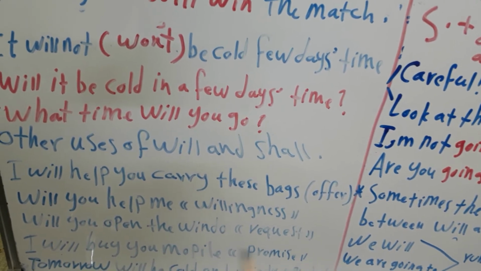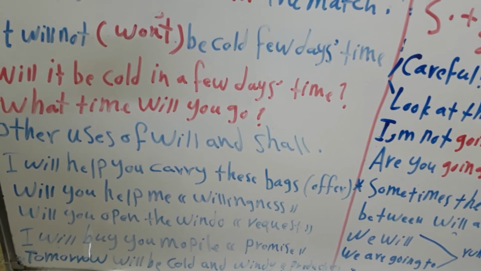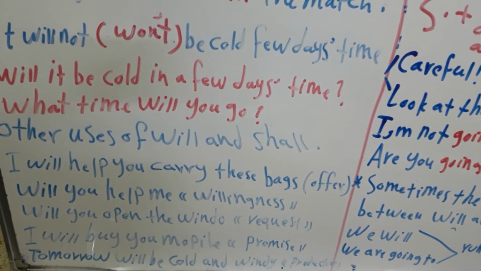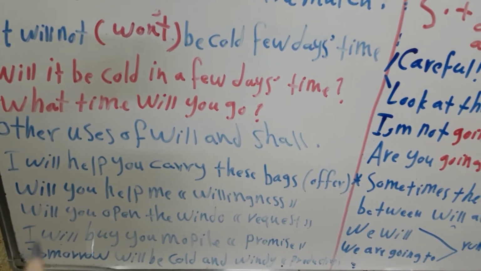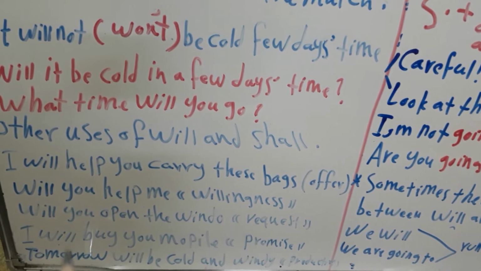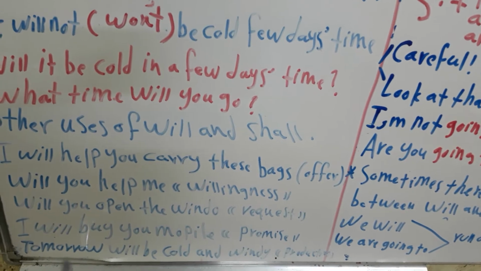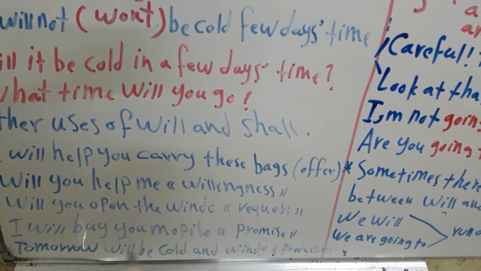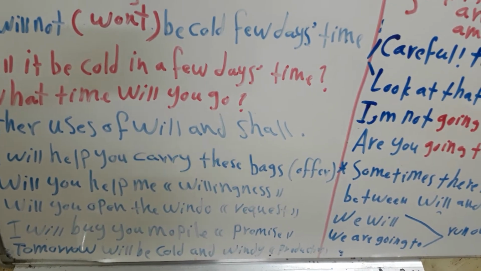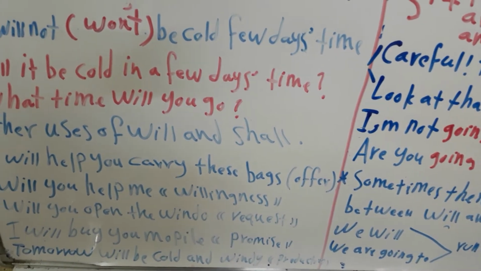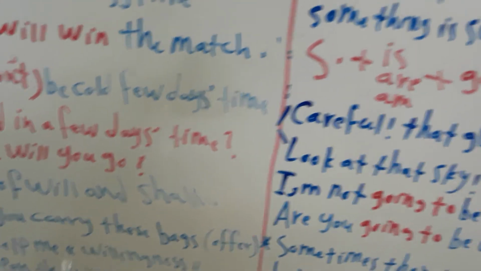Okay, for the listener. Another example, I will buy you a mobile. I promise that I will buy you a mobile. So I use the subject first, then the modal verb will, the infinitive verb and the complement. Another example, tomorrow it will be cold and windy. Now the sentence is also a prediction.